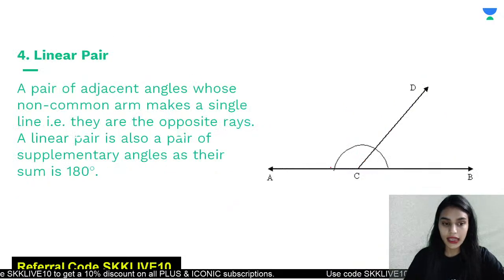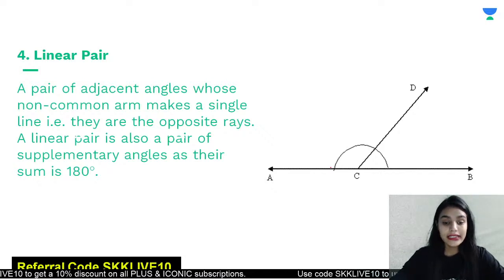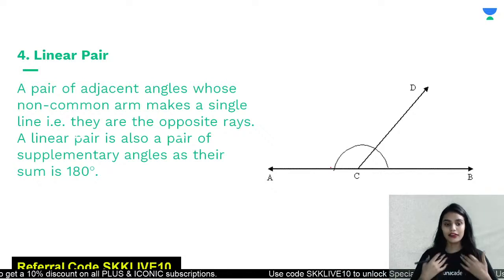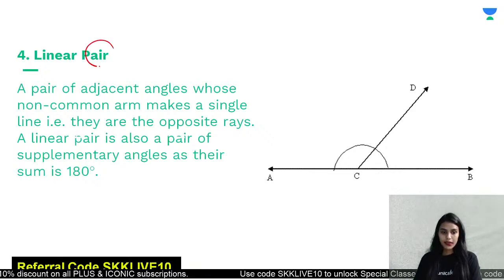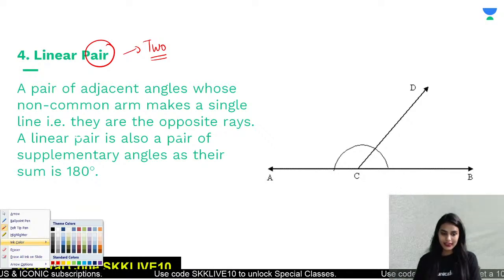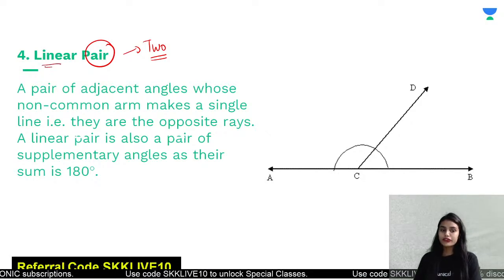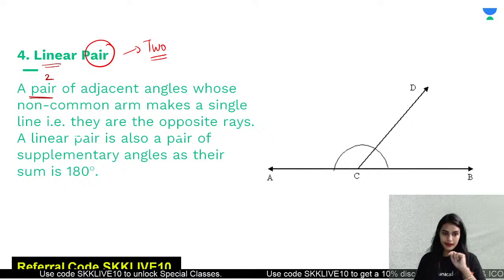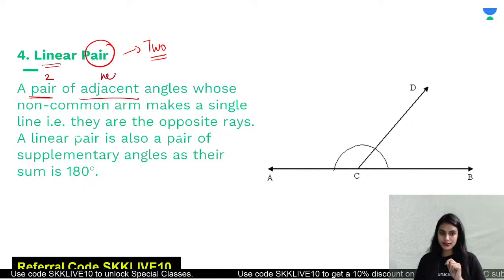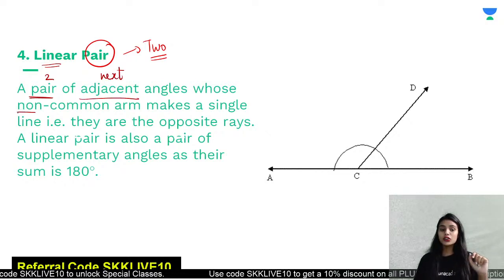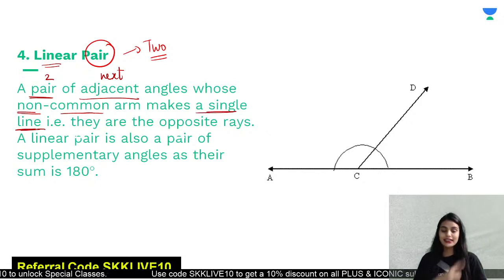Okay, great. Now let us proceed to linear pair of angles. Next we have linear pair. So class, pair again means two, right? So whenever there are two angles, how would they form a linear pair? If there are two angles which are adjacent, meaning next to each other, and their non-common arms make a single line. Let us look at the picture.